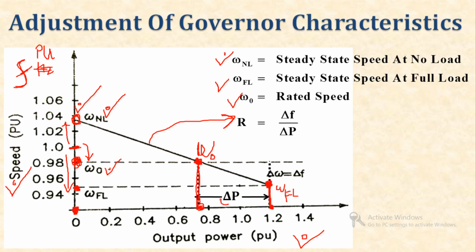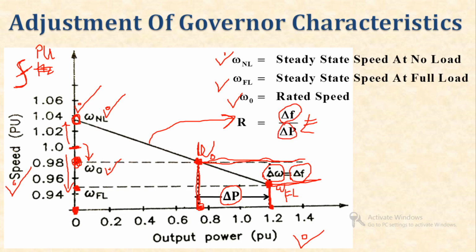Let us consider that the change in load is delta P. Now, consider the change in speed from omega 0 to omega FL. Let us suppose that the change in speed is delta omega, and we know that speed is proportional to frequency. So, I can say that delta omega is equal to delta F. With this I can get the regulation. So, regulation is equal to the ratio of y by x, that means delta F to delta P.